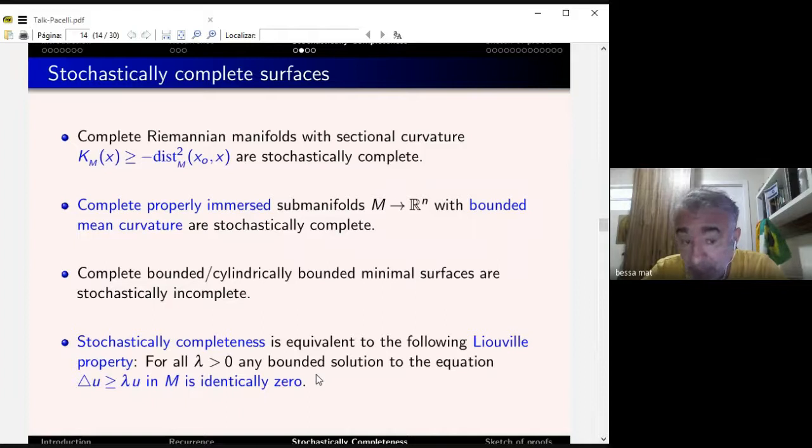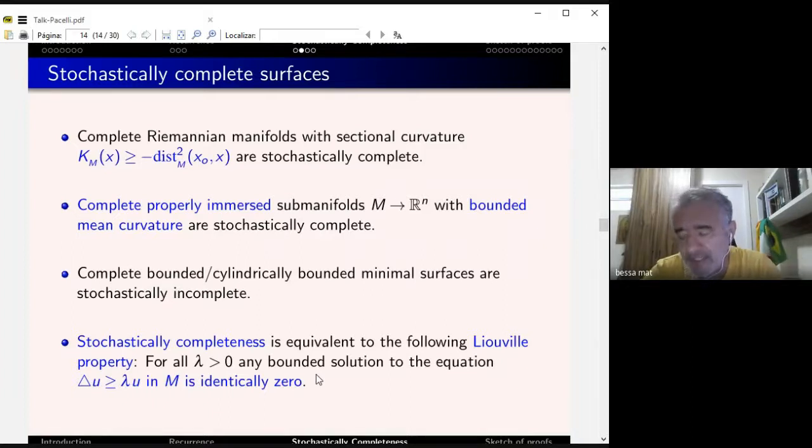R^n with bounded mean curvature. We can also have larger than this, bounded curvature. It could be something unbounded, unbounded mean curvature, but with some control as it goes to infinity. A complete, cylindrically bounded minimal surface is incomplete.